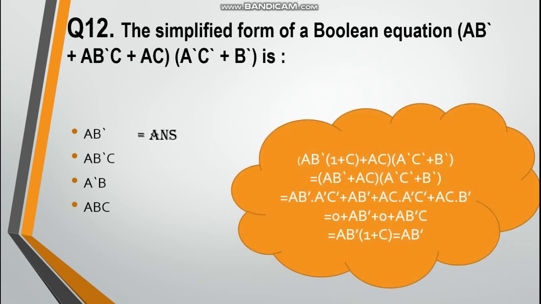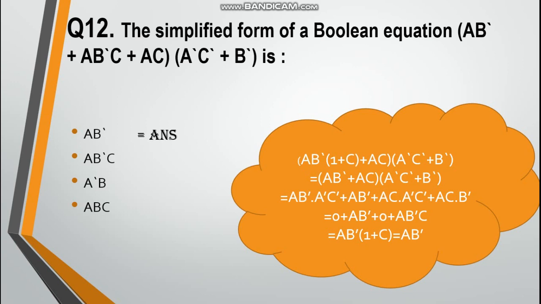How will you find it? You will take AB' common from AB' + AB'C: in the bracket 1 + C is equal to 1 according to the Boolean laws, plus AC(A'C' + B'), the rest the same. It is equal to AB' + AC(A'C' + B').